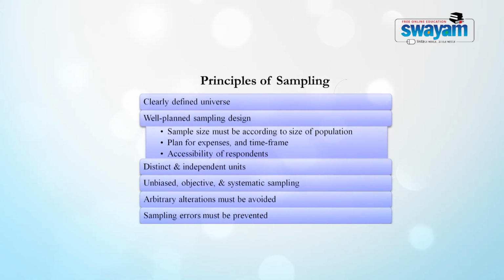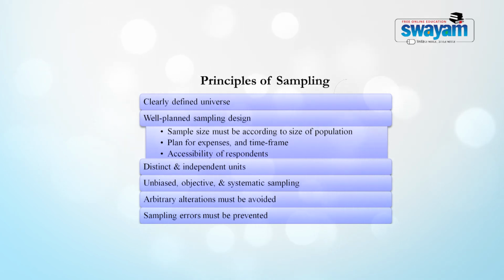We need to be very unbiased and professional when we are selecting the sample, so that our own bias does not come into the picture and we do not select a wrong sample. A wrongly selected sample would in the end affect the study results and lead to sampling errors.